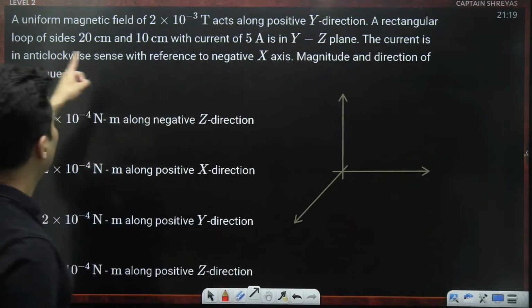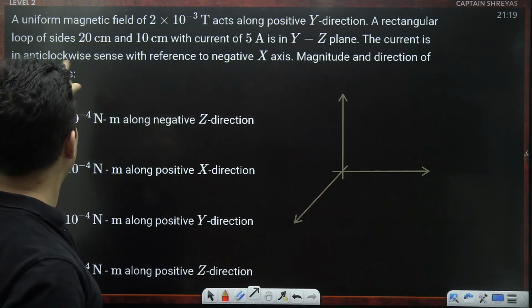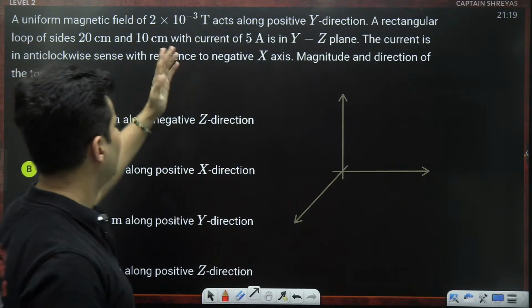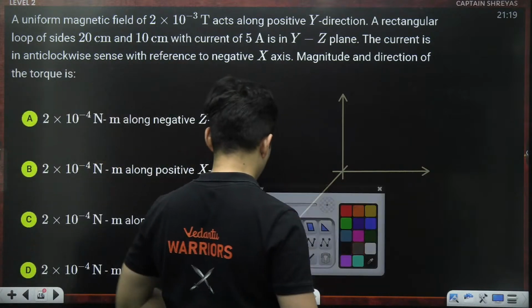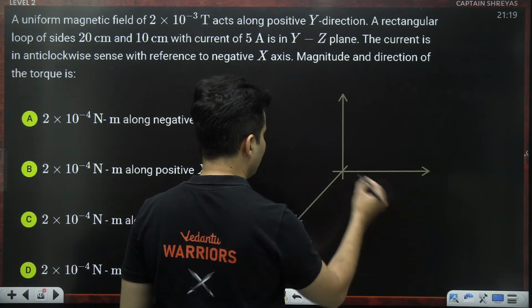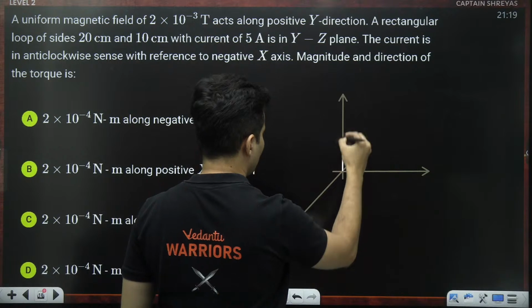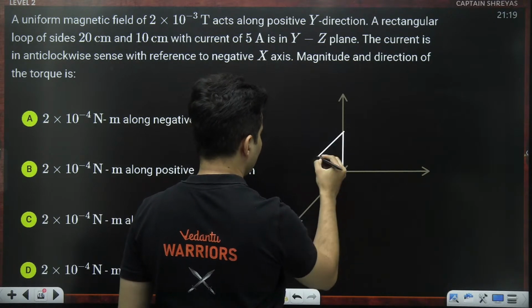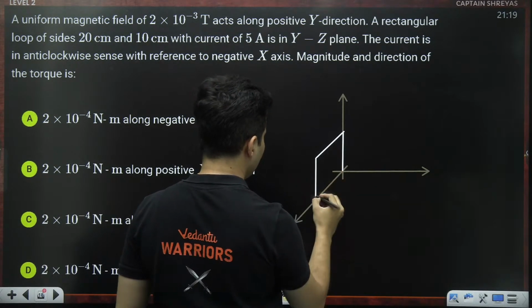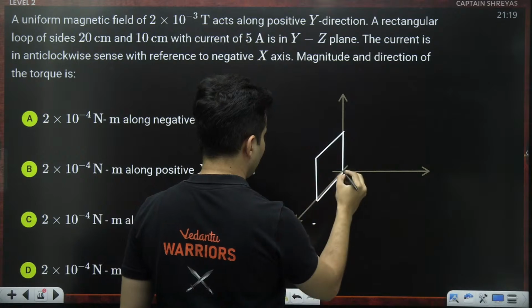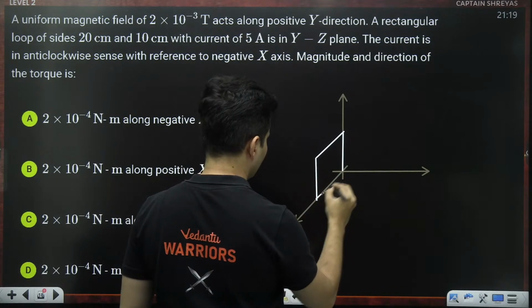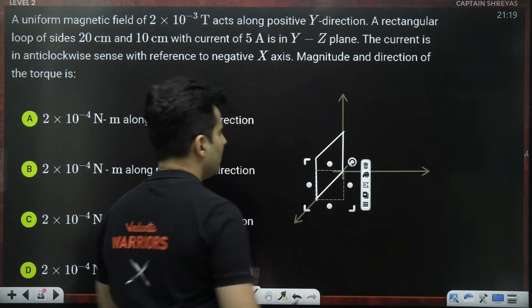Uniform magnetic field is along the Y direction. The rectangular loop is in the YZ plane. So the loop is basically like this. Try to visualize this now. It's in the YZ plane.